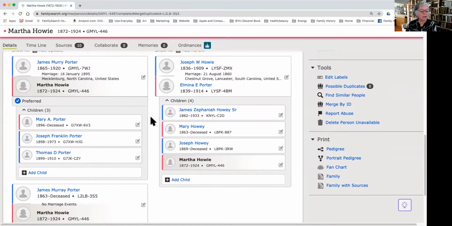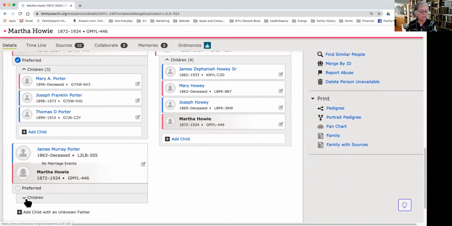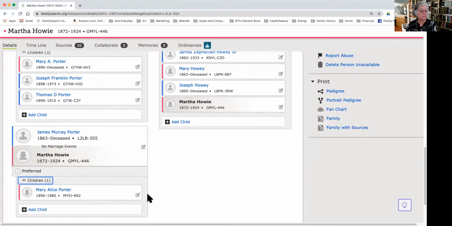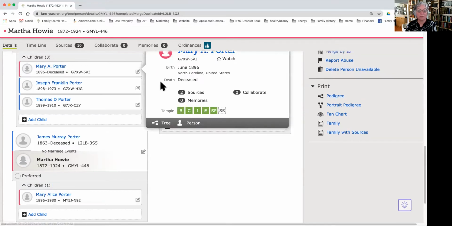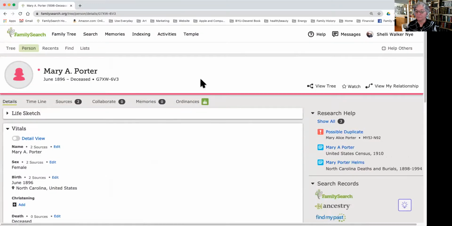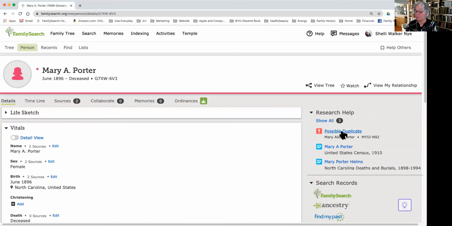Now you can see I have two James Murray. There's one ID number for James Murray, and here's another. As I open up the children, you can see that I have two for Mary. So now we're going to go to Mary's page and review that merge. And we'll click on Mary's page right here. And it tells me I have a possible duplicate.